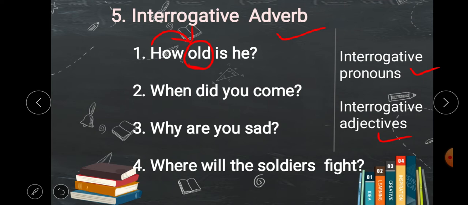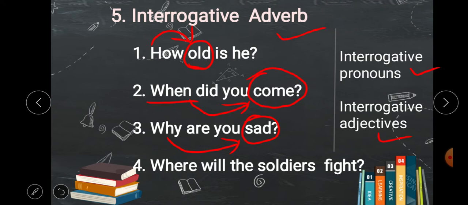When did you come? Here the WH word when is modifying the verb. So this is called an adverb here. Why are you sad? Sad is an adjective, and why describes the adjective. Where will the soldiers fight? Where means place.